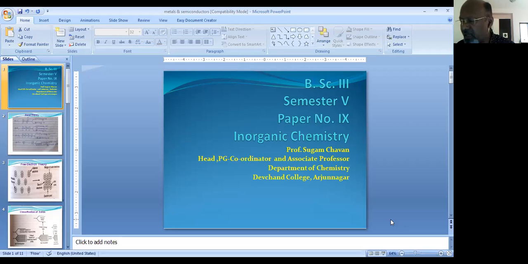The metals such as lithium, sodium, and potassium exhibit the BCC crystal structure. And the metals such as beryllium, magnesium, and scandium exhibit the HCP crystal structure. So the distinctive properties of metals depend upon their crystal structure. Just now I have mentioned the three different types, and these metals exhibit either of these structures.